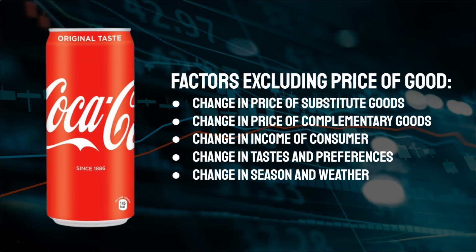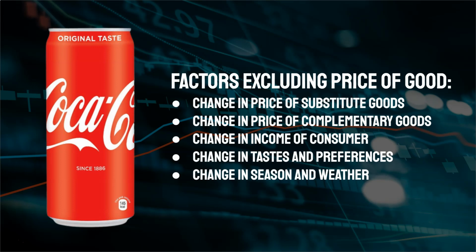So all the external factors like the change in price of substitute goods, change in price of complementary goods, the change in the income of the consumer, change in tastes and preferences, and a change in season and weather. So all of these changes don't include the price of the good. So here the price remains constant, but demand still increases or decreases. Let's look at each one very specifically.